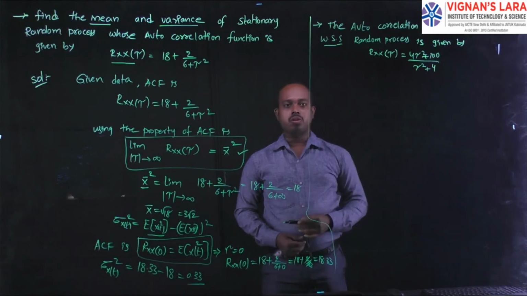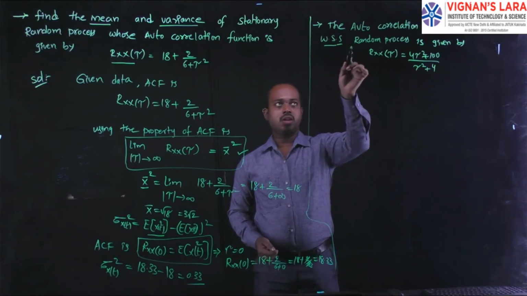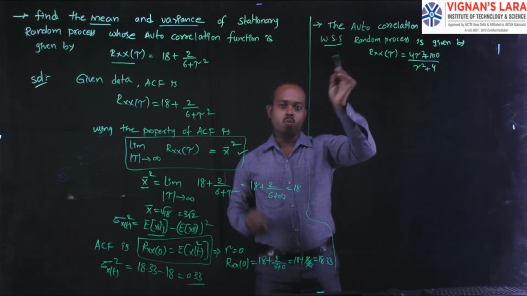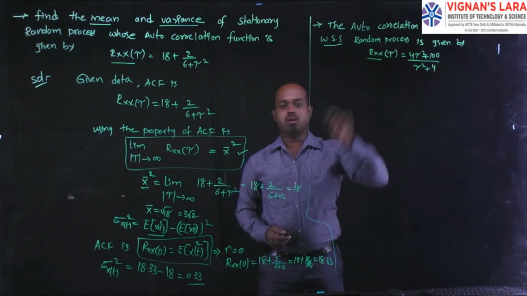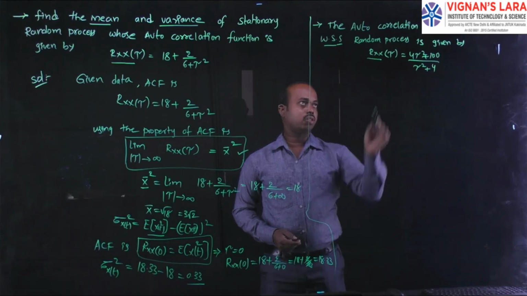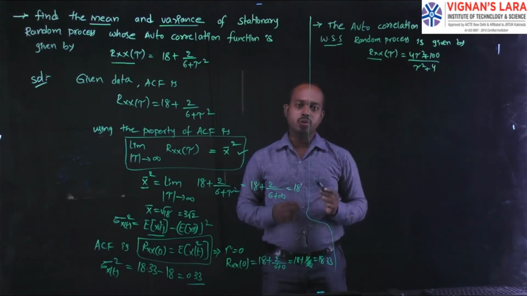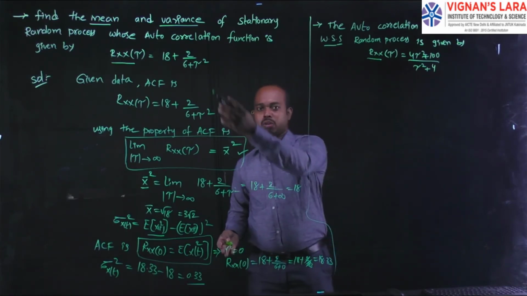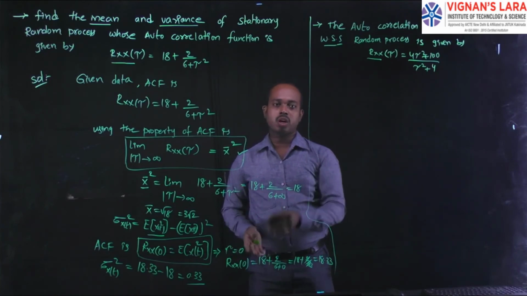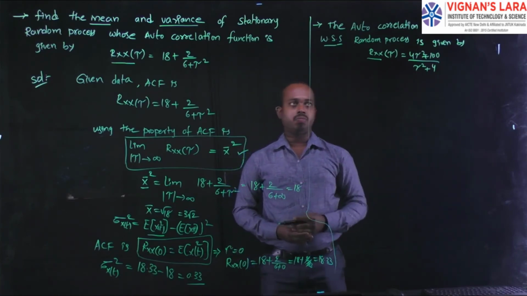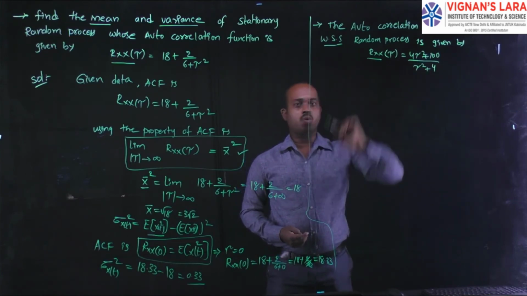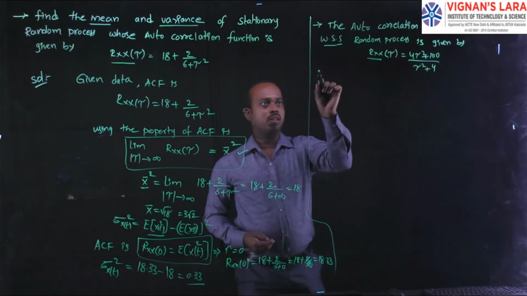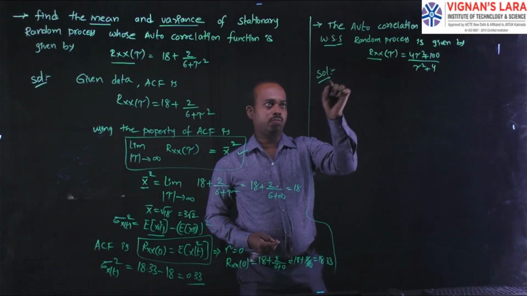Don't get confused. Whether it is given as wide sense stationary or stationary random process, whatever it is, we can check whether the function has an autocorrelation function or not. The same procedure we have been following can be applied on this problem. Here he has given the autocorrelation function, and we can make the solution for this.